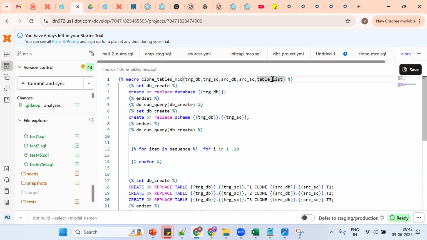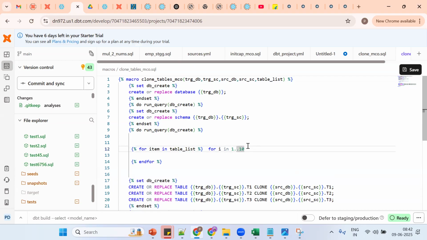3 times. So we don't know, no? So it's a 3 or it's a 4. So from where are we getting the count? From this table list argument. Okay, simple thing. See what happened here. I should not loop 10 times. So I want to look for 10 times, but here what happened? We are getting it from the argument. It's an array kind of thing.